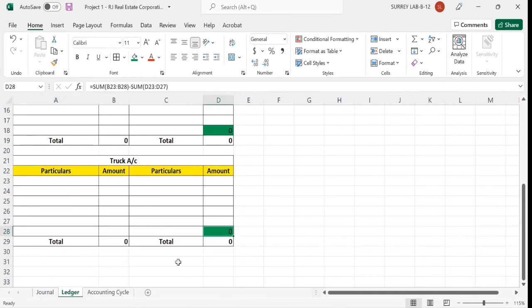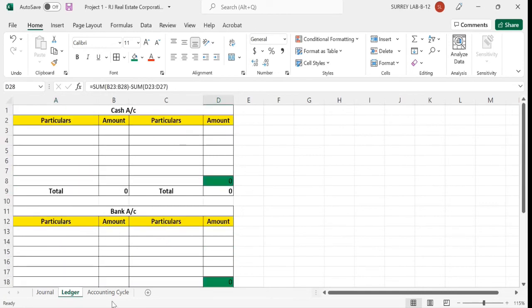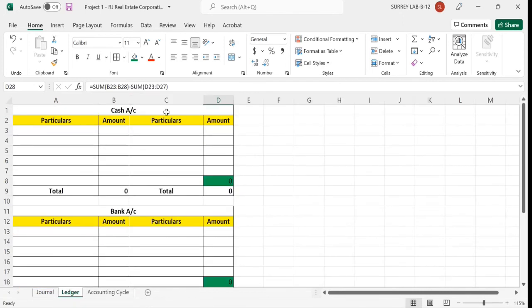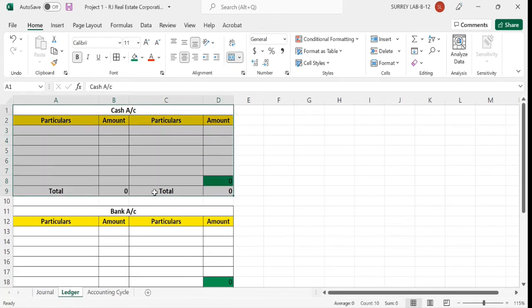Okay, this is fine. Now next we have all the liabilities and income normally having a credit balance. So the opposite of this: whatever we have done here, we are going to repeat it, but we want the balance here instead of here. So I need to create one account.